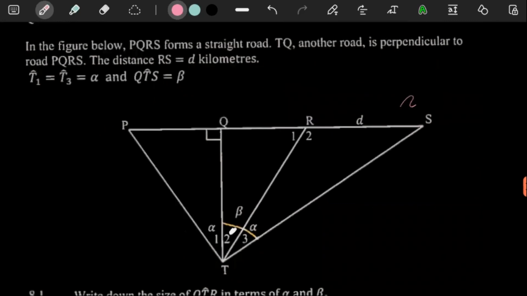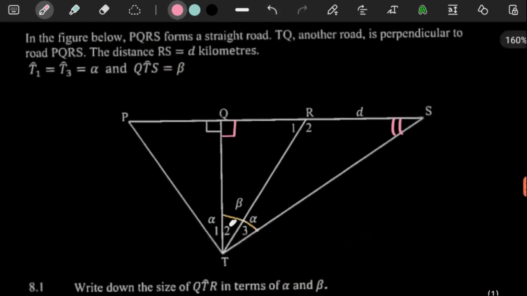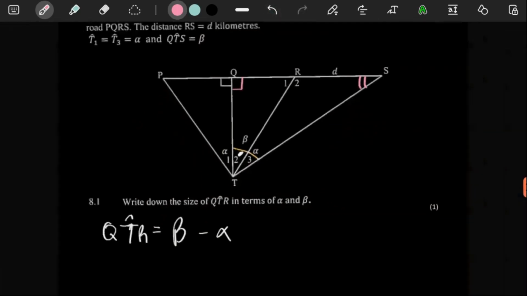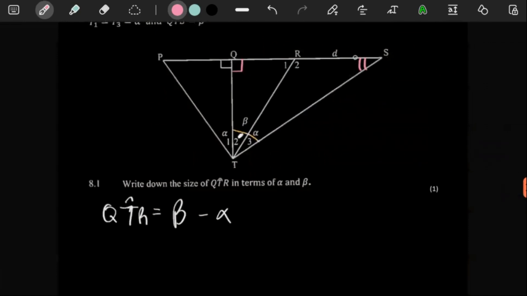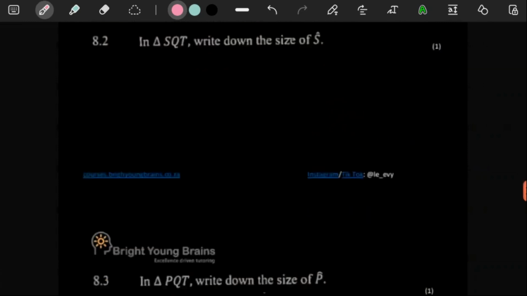So this one is not going to be too difficult either, because clearly we have to write this in terms of alpha and beta also, because nothing is given here. But we know that this is a 90-degree angle also, because they told us that these lines are perpendicular. So if one side is 90, the other side is also 90. So we know that getting the angle of S, we can just use interior angles of a triangle, because we're dealing with this whole triangle here. So in the triangle, S is going to be equal to 180 minus this, and then minus beta.